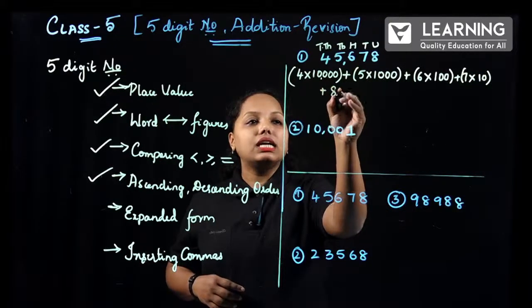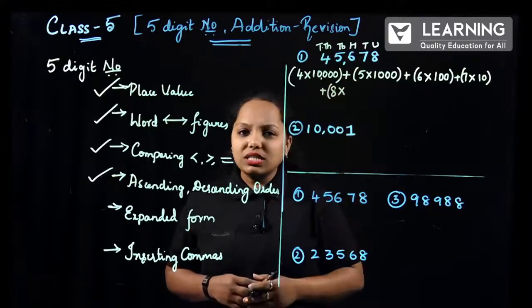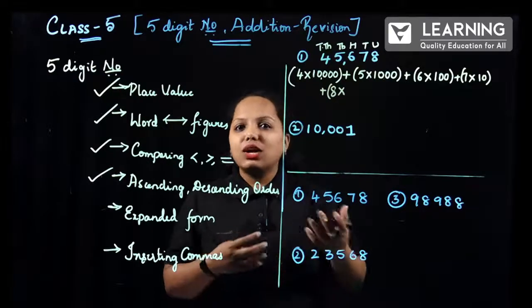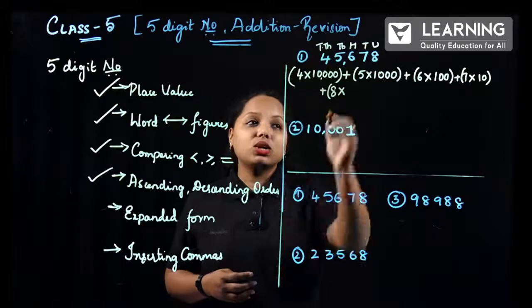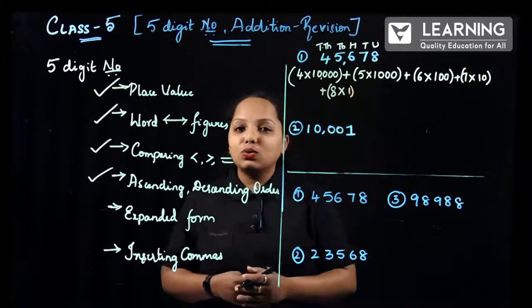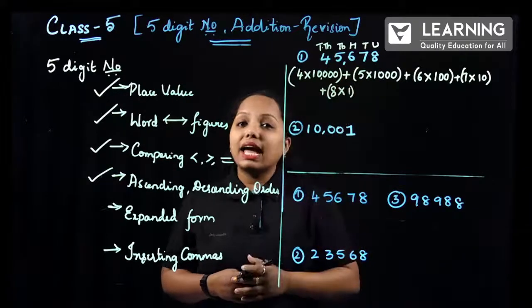What is the next number? It is 8 into. What is in the units place? There is nothing, there are no digits after that. So make sure you just write 1 and close the bracket. So this is the expanded form.